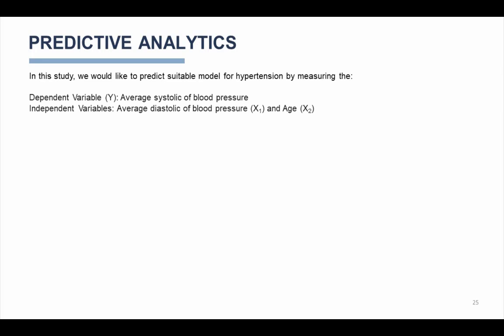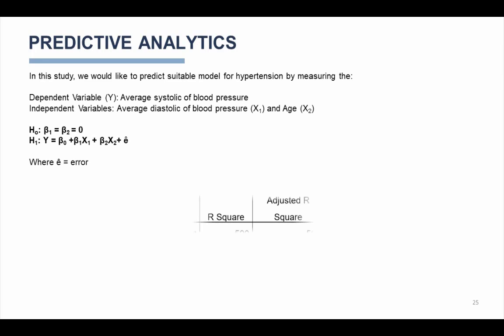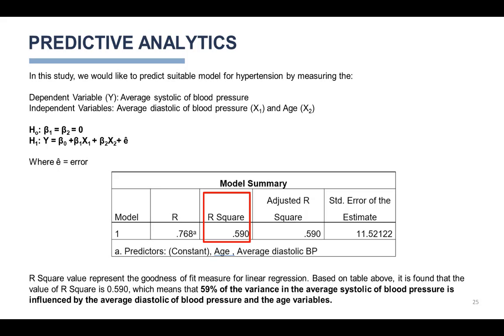Predictive analytics. In this study, we would like to predict a suitable model for hypertension by measuring the dependent variable Y, average systolic blood pressure, with independent variables average systolic blood pressure, X1, and age, X2. As you can see from the formula here, where E equals 0, the R square value represents the goodness of fit measure of linear regression. Based on the table above, the value of R square is 0.5690, which means that 59% of the variance in the average systolic blood pressure is influenced by the average systolic blood pressure and the age variables.